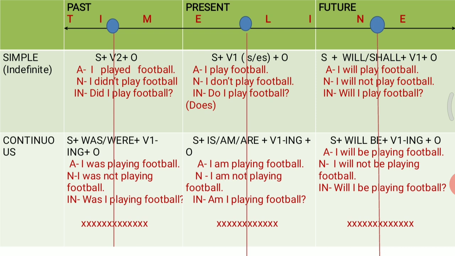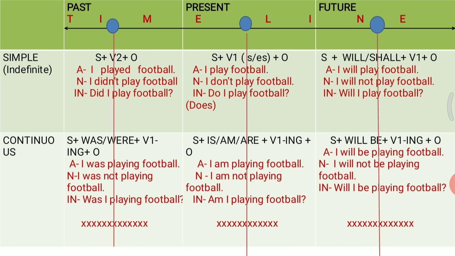And if you want to speak this particular sentence in interrogative form, what you have to do? Simply you use your helping verb was or were and place it in front of your subject, and you are going to get your interrogative sentence. Was I playing football? Was he playing football? Were they playing football? Were we playing football? And this is how you can make your past continuous sentences.